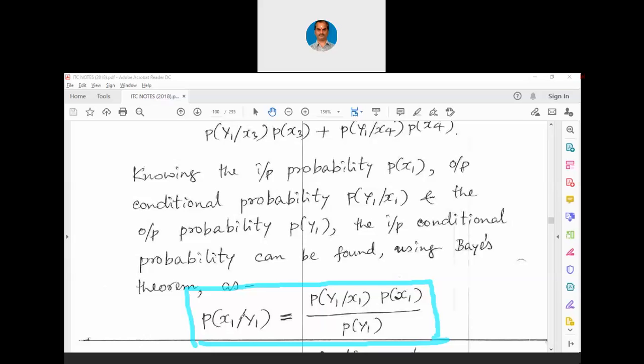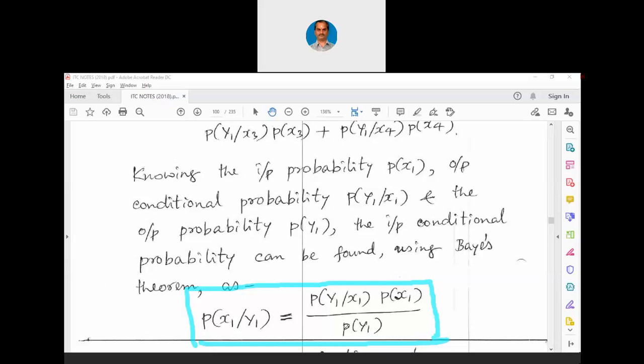So, P of x1 slash y1, the probability of x1 being transmitted when y1 is being received, is equal to P of y1 slash x1, that is y1 being received when x1 is transmitted, into P of x1, divided by P of y1. Now, you can always multiply these two, right? P of x1 slash y1 into P of y1 you can equate to P of y1 slash x1 into P of x1. You can remember the Bayes theorem that way also.